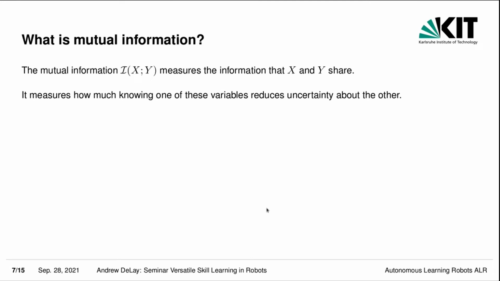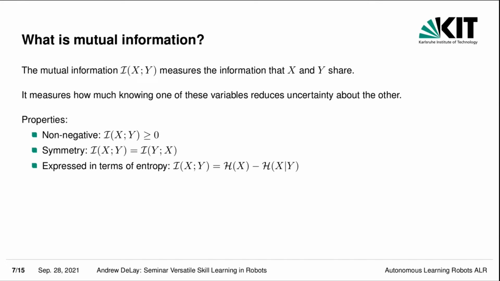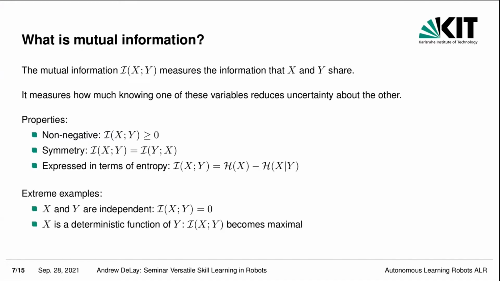And the way that these skills are learned is through mutual information. And to give a short introduction to mutual information, the mutual information measures the information that X and Y share. It measures how much knowing one of these variables reduces the uncertainty about the other. And properties of the mutual information are that it is always positive, it is symmetrical, and it can be expressed in terms of entropy. And extremes are when X and Y are independent, the mutual information is 0, and if X is a deterministic function of Y, the mutual information becomes maximal.